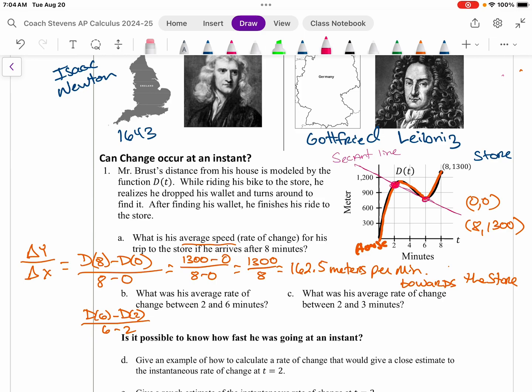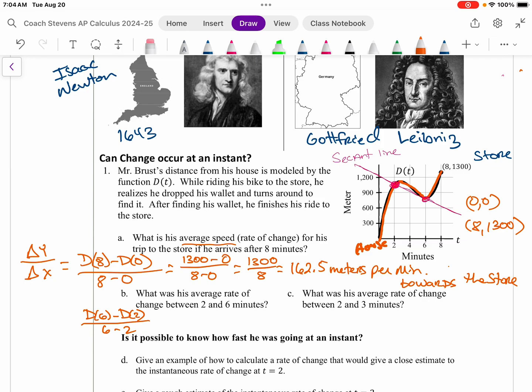Well, in my mind, it means that he's going away from the store. He's not traveling towards the store. He's traveling away from the store. Again, the very first answer was positive because he's heading towards the store. So in my mind, I think it's negative because he's heading away from the store to try to find that wallet. He went backwards, maybe towards the house. He's tracing his steps.